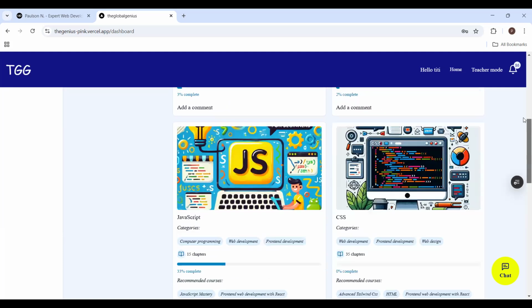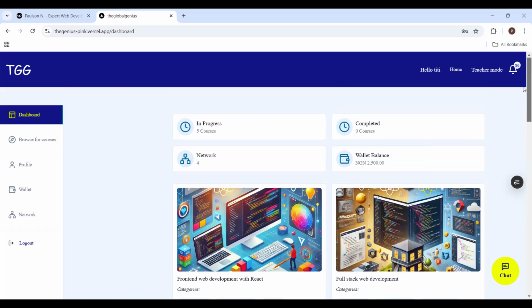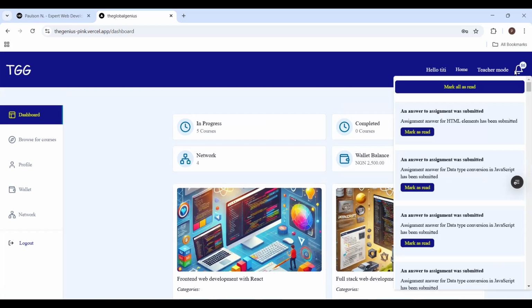Right now, you can see that this has a teacher's mode. Because I am a teacher, I can switch to teacher's mode, where I can create courses. Now, you can see this notification comes in because I am a teacher. Whenever my students submit their assignments after the classes, I would be able to see those assignments. Then I will go and mark the assignment as a teacher.